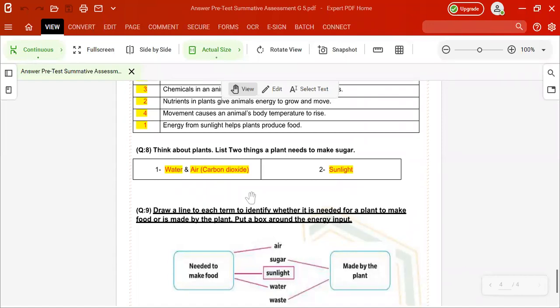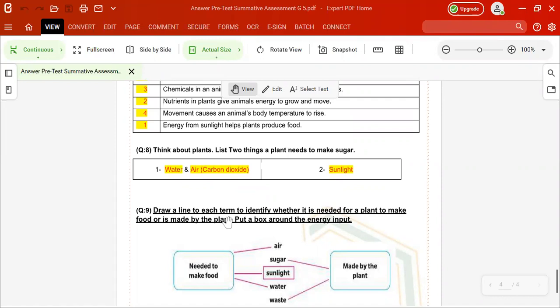This chlorophyll takes the sunlight. We will talk about that later and discuss it in the next sessions.